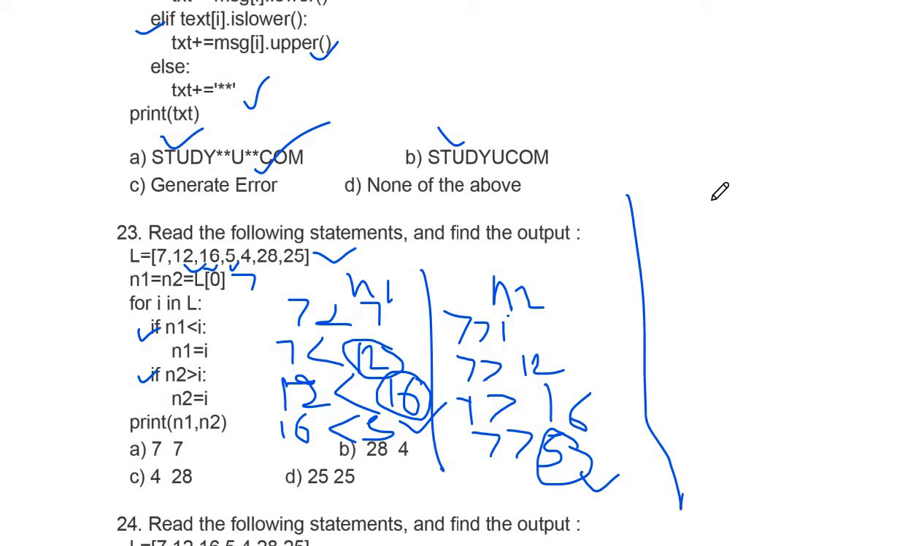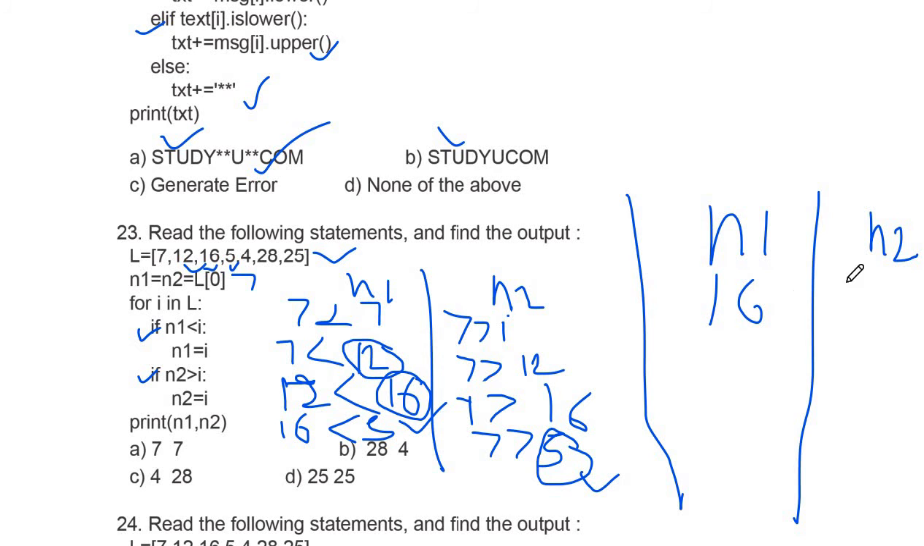Now again it will go with the n1 and n2. I'm writing here. Now it will go for the 4 and n1 will not be changed and here n2 will be compared with the 5 is greater than 4. Yes, condition true. So your n2 will be 4. Now again it will go for the 28 and it will check that 16 is less than 28. Condition is true. So it will convert your n1 into 28.